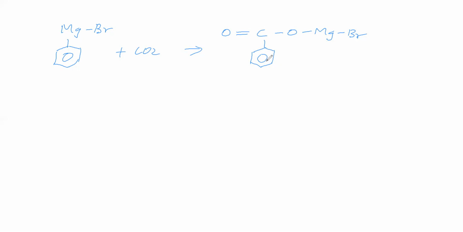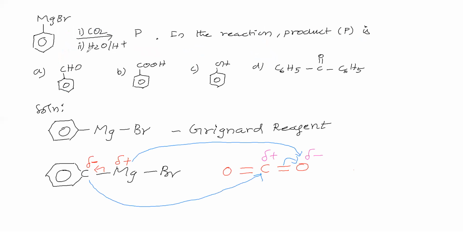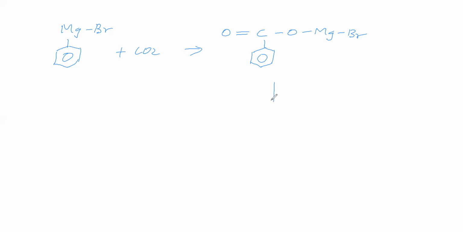Then it is reacting with what? Second, water. It reacts with water. Now we will take this part, this oxygen and magnesium part. Magnesium is a metal, oxygen is a non-metal. Therefore, the bond is shifting to this oxygen. Oxygen is gaining, so it has a partial negative charge. Magnesium is losing, therefore partial positive charge.